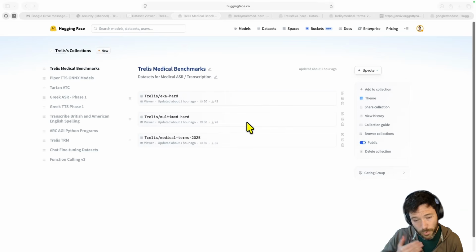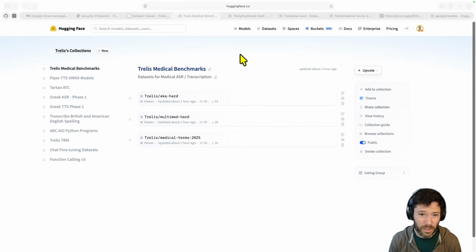So I'll show you the results for each, then I'll go through which datasets were built and how, and some of the more nuance around it. If you just want the quick takeaway from the video, Google's ASR model is very strong. The second best, I would say, is probably Scribe from 11 Labs. In terms of open source, surprisingly, the best model is probably Whisper. Even though it's an older model, it generalizes very well across datasets.